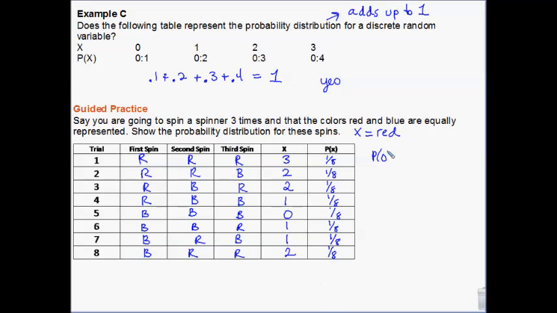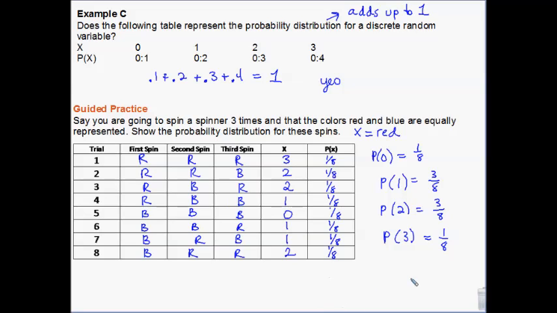Now, the probability distribution: the probability of 0 reds occurs 1 out of 8 times, so that's 1/8. The probability that I get 1 red, I have 1, 2, 3 ones, so 3 out of 8 times I get 1 red. The probability of 2 reds, 1, 2, 3, is also 3 over 8. And then the probability of 3 reds only occurs once, 1 out of 8.